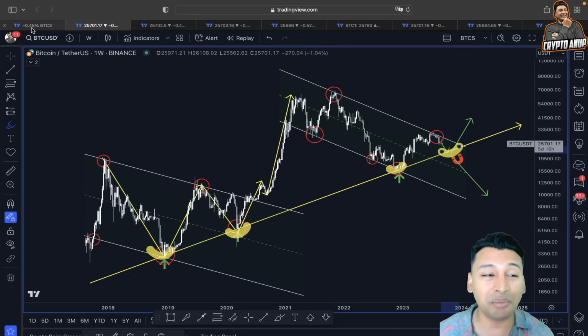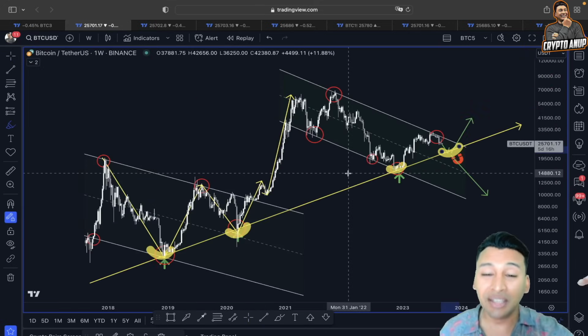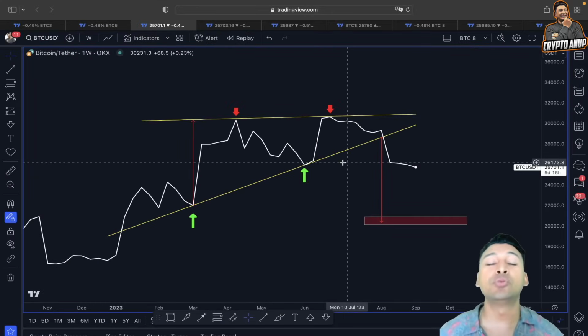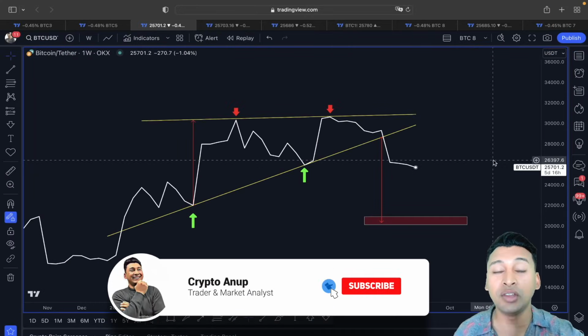Yes guys, the price of Bitcoin, according to this dead cross, golden cross scenario, according to this descending channel, or even according to this rising trend line, could get attracted towards some key line of support here to the downside before choosing a trend duration.